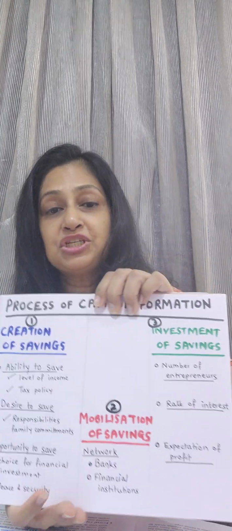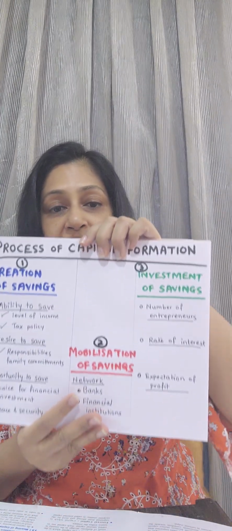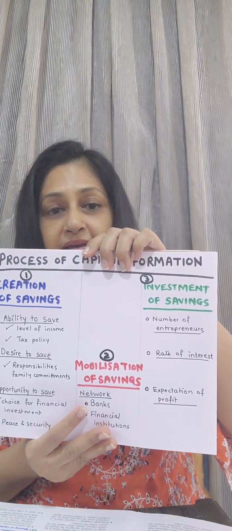Coming to the third step in capital formation is the investment of savings, which has got another 3 factors, and that investment of saving will depend upon number of entrepreneurs, the rate of interest, and the expectation of profit. Number of entrepreneurs in an economy is dependent upon the level of education imparted.